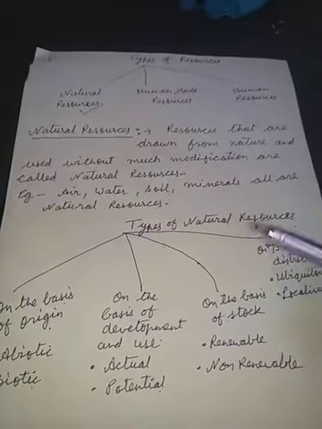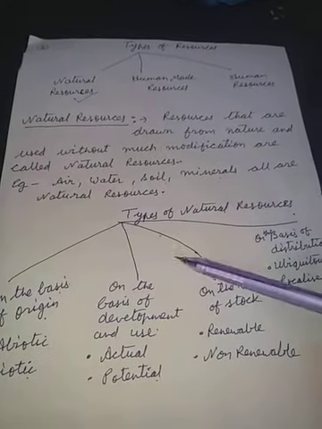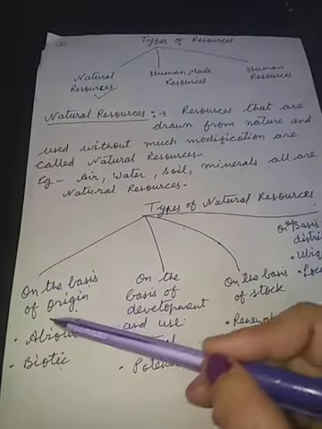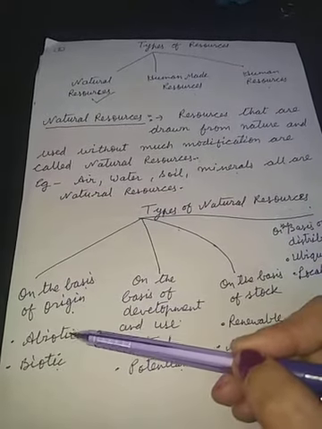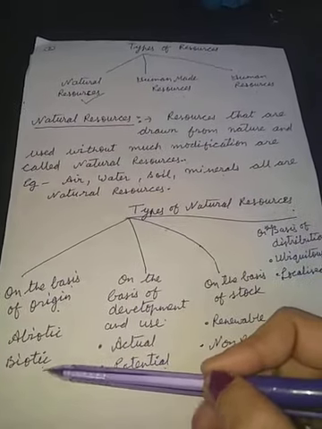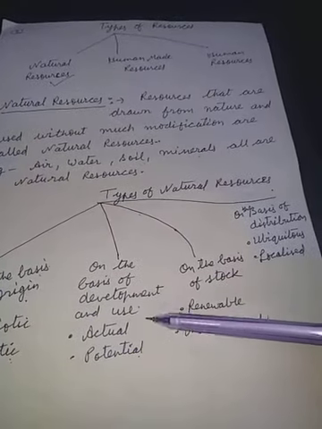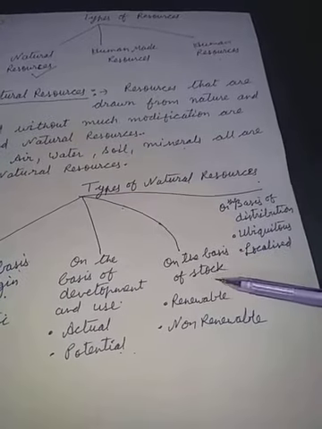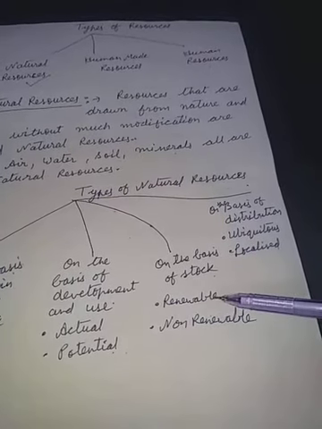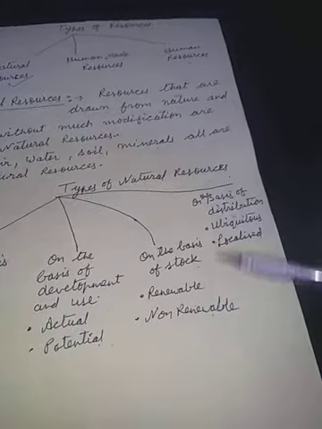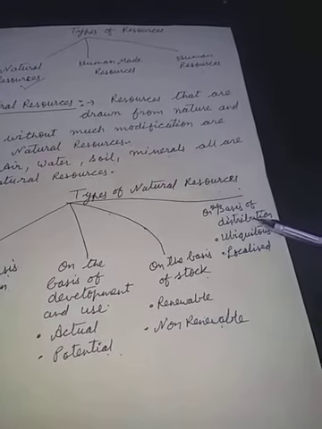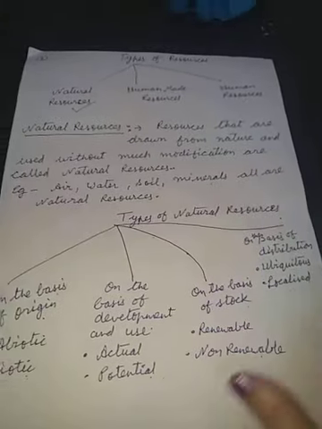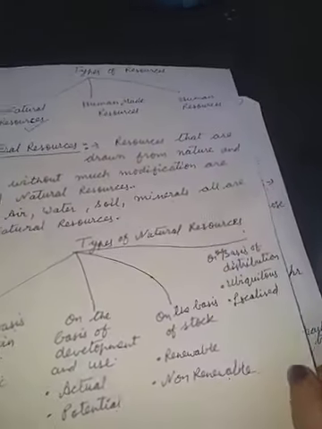Now there is a further division of natural resources. First, on the basis of origin, they are of two types, abiotic and biotic. On the basis of development and use, they are again of two types, actual and potential. On the basis of stock, again they are of two types, renewable and non-renewable. And on the basis of distribution, again they are of two types, ubiquitous and localized. So we will study all these divisions in detail.